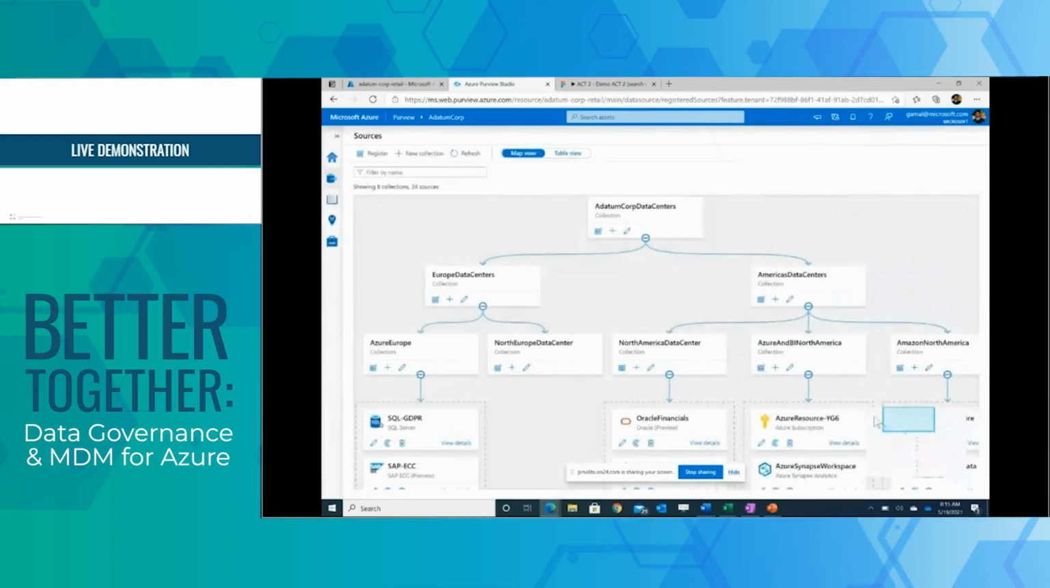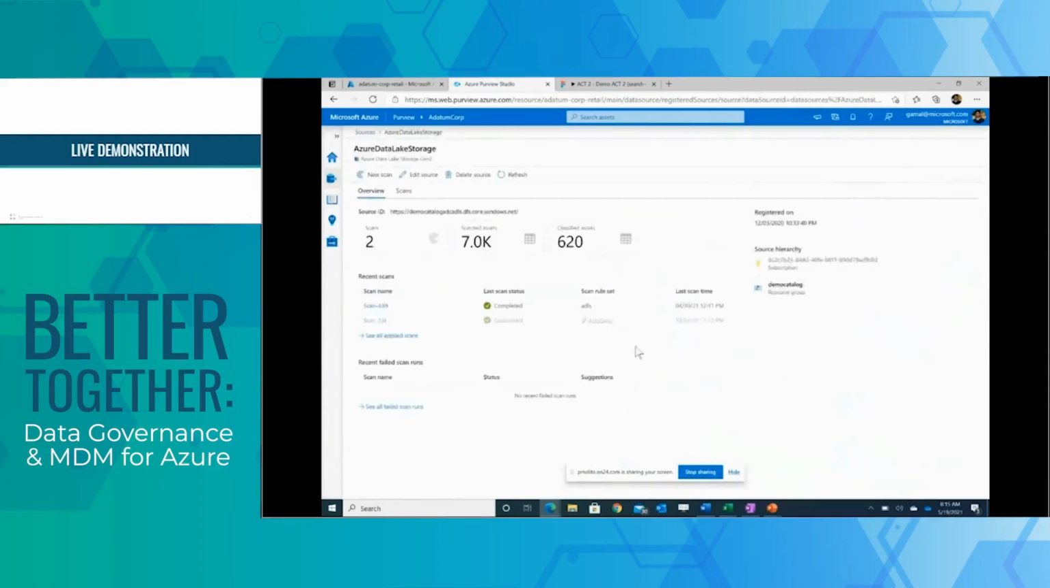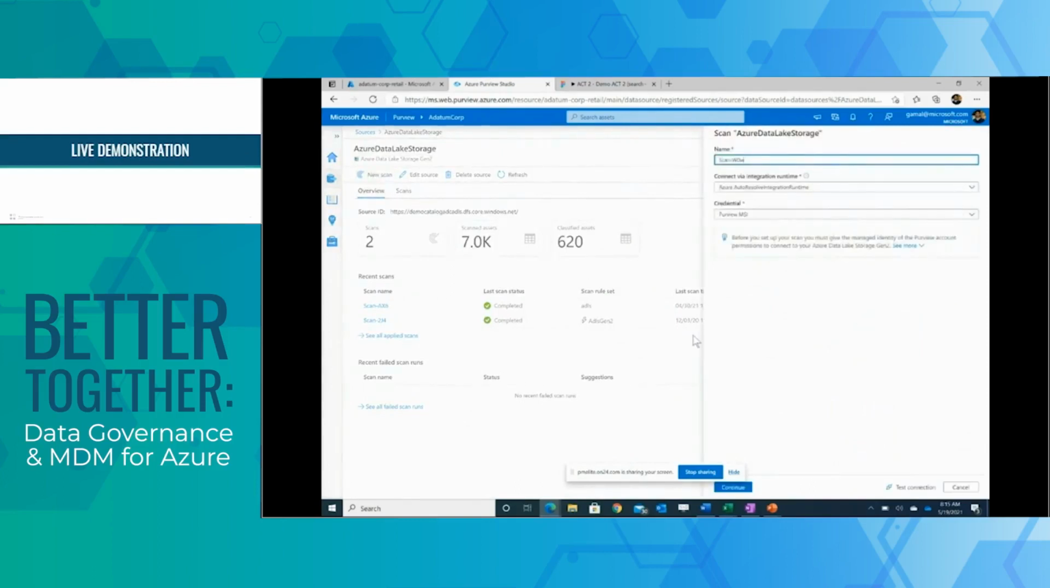Setting up a scan is super easy. Once you register these sources, you can just come here and set up those scans quickly by diving into a particular source, clicking new scan, and running through that process. They're fully integrated with Key Vault, so no credentials get stored. You can do test connections. You can scope your scans to say I only want to scan a portion of the lake, and what type of files you want to scan. All of that is supported today in the system.